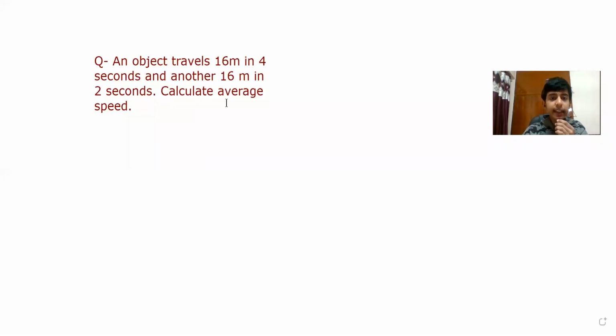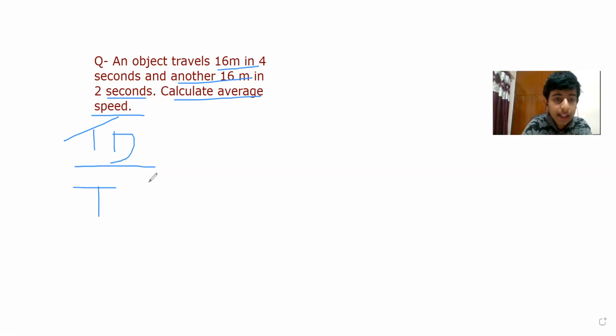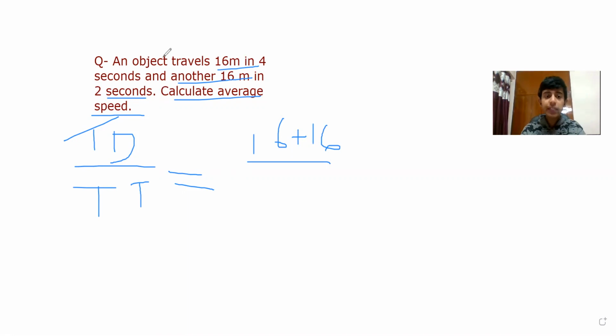Yes. So the question is that an object travels 16 meters in 4 seconds and another 16 meters in 2 seconds. Calculate average speed. This is a very, very easy question. See, we know that average speed is equal to total distance traveled upon total time taken. So total distance is 16 plus 16. Yes, first 16 meters in 4 seconds, then another 16 meters in 2 seconds. And time is 4 plus 2, 6.